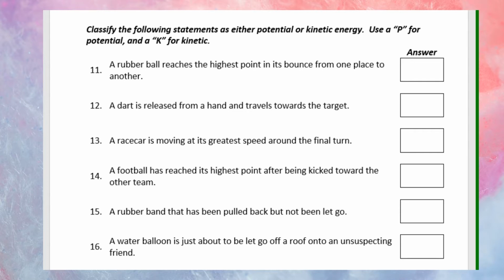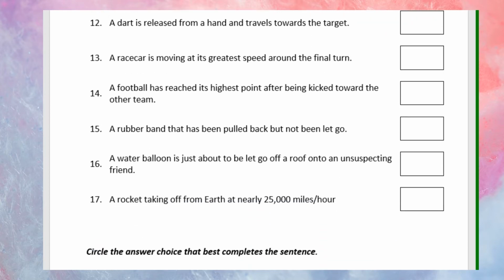Number 16, a water balloon is just about to be let go off a roof onto an unsuspecting friend. 17, a rocket taking off from Earth at nearly 25,000 miles per hour.